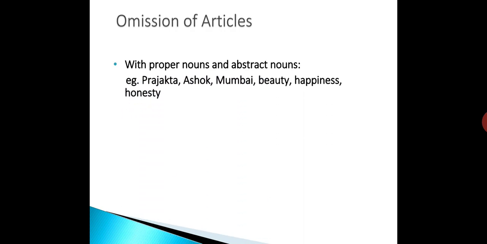And the last important part of this topic, omission of articles, also known as zero articles. There are some typical cases where articles are not used. No article is used with proper nouns and abstract nouns. For example, Prajakta, Ashok, Mumbai, these are the examples of proper nouns, and beauty, happiness, honesty, these are the abstract nouns. So we do not use any article with proper nouns and abstract nouns.